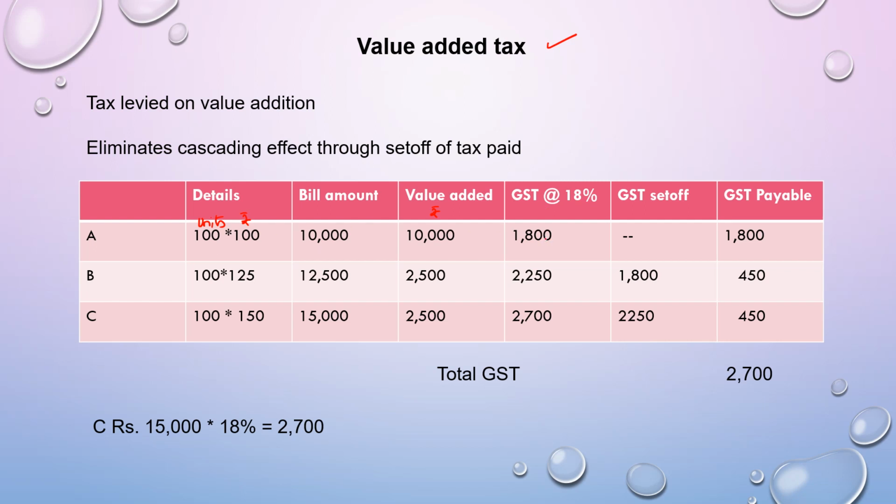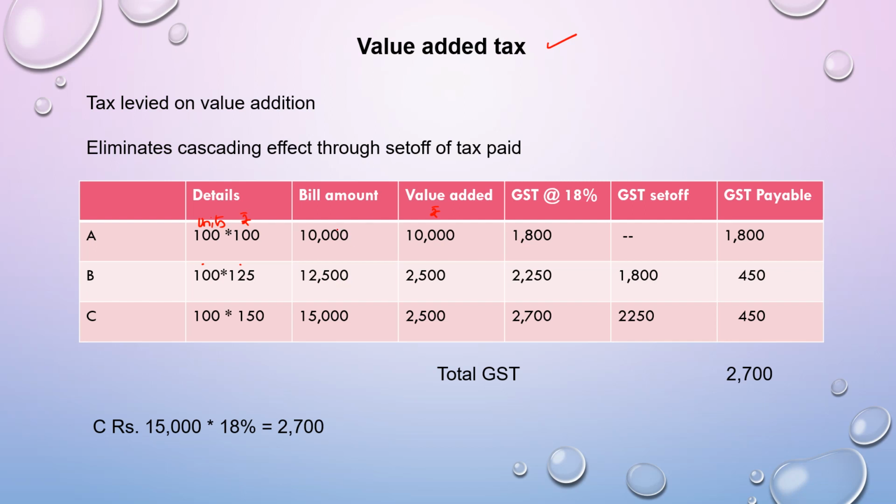He is the first person making supply, so he has not paid any GST, we'll take it as nil. So the GST amount that he has to pay is the entire 1,800 that he collects when he makes a sale to B. Now B is going to sell those goods to C. He is selling the same 100 units but at 125. He will not sell it just at cost. He will be adding the taxes, everything together, then adding his profit margin. So I'm taking it as 125, so he is selling the same 100 units at 12,500.